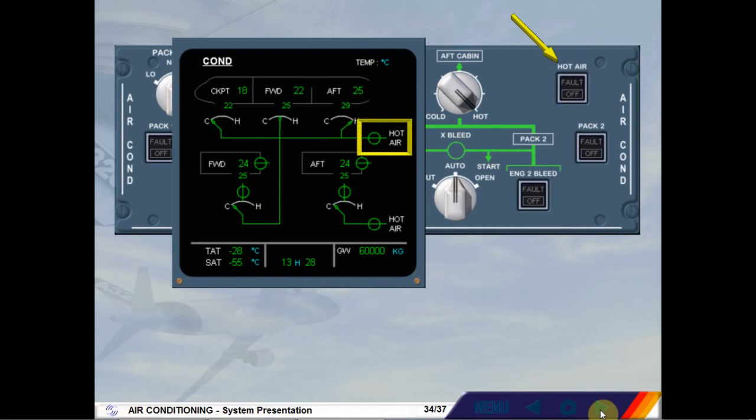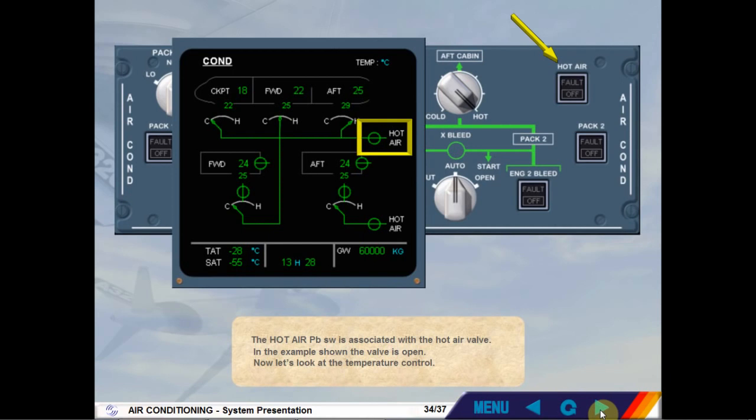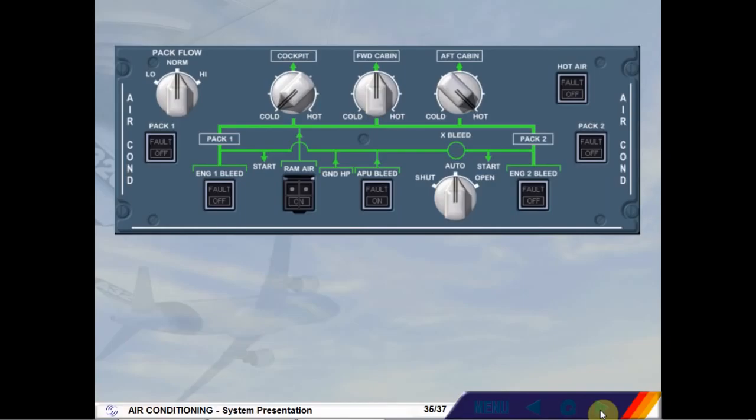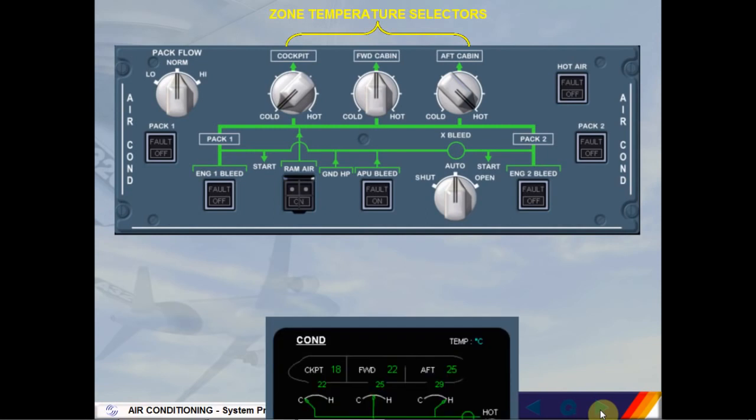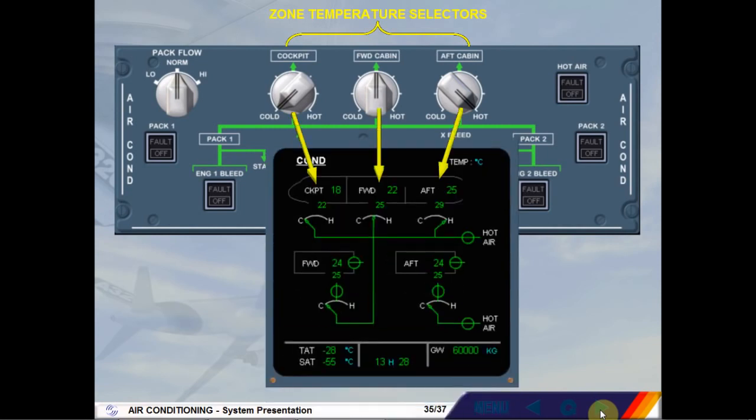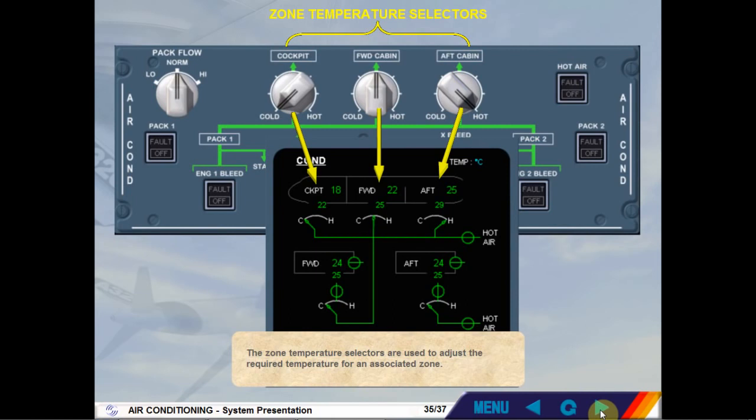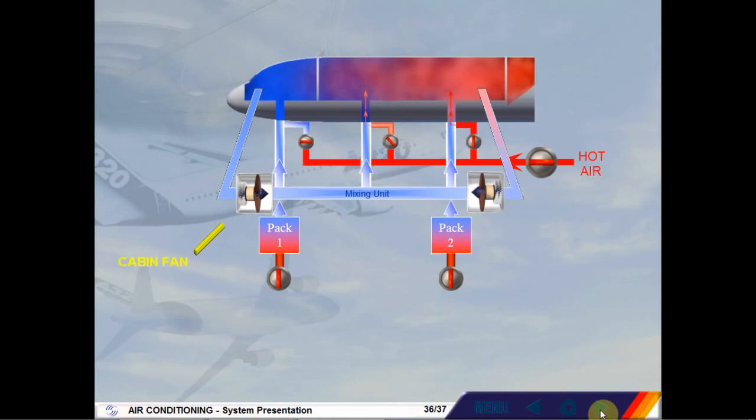Now let's look at the temperature control. The zone temperature selectors are used to adjust the required temperature for an associated zone. Two cabin fans are fitted to reduce the bleed air requirement and therefore save fuel. These fans establish a recirculation flow of air from the 3 aircraft zones to the mixing unit. In normal operation, there are no ECAM indications associated with the cabin fans.